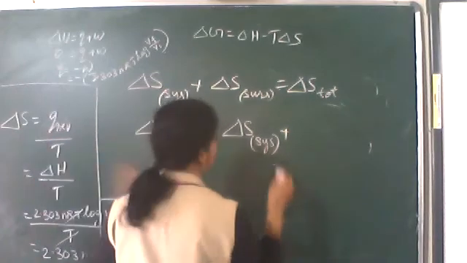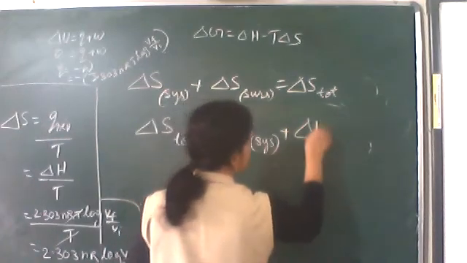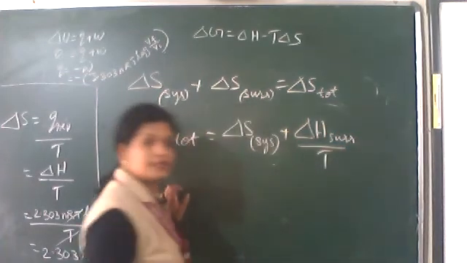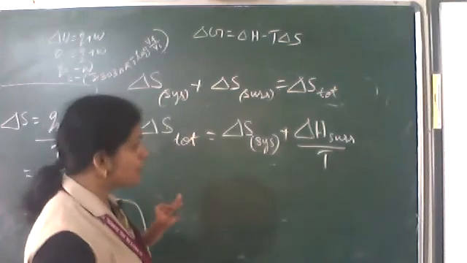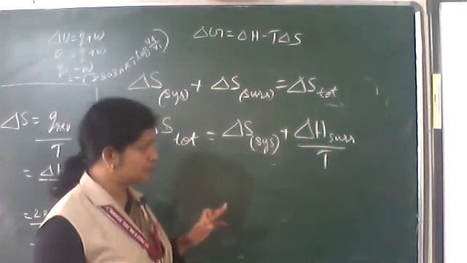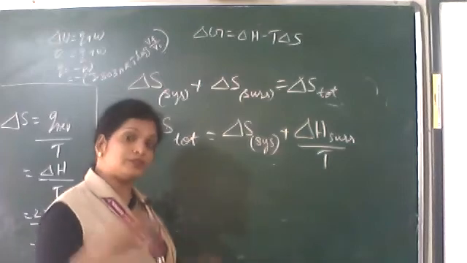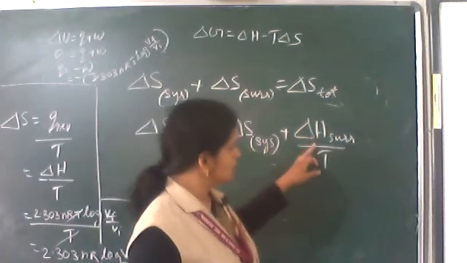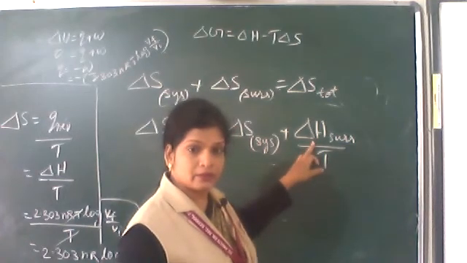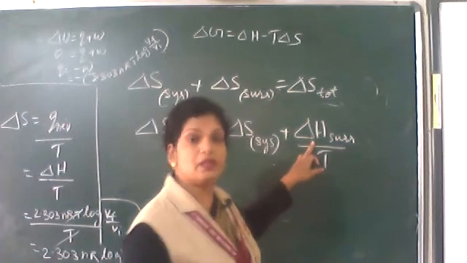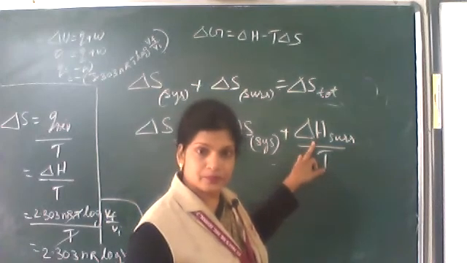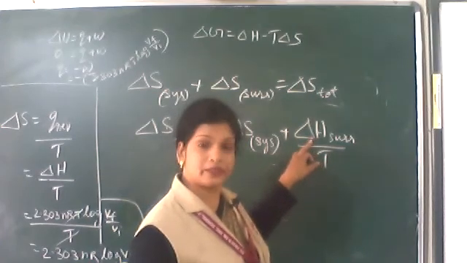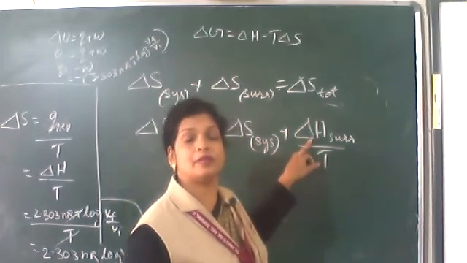So delta S surroundings means delta H surroundings upon T. Now, delta H surroundings in terms of system: the amount of heat absorbed by the surroundings is the amount of heat released by the system, or the amount of heat released by the surroundings is the amount of heat absorbed by the system.